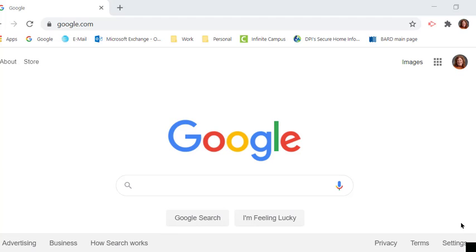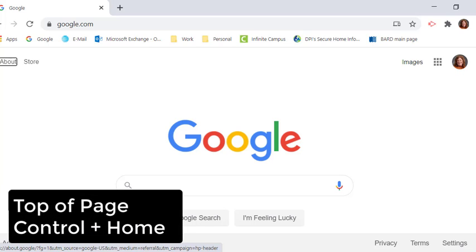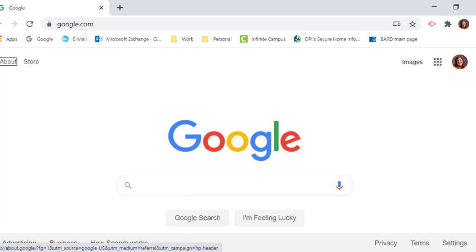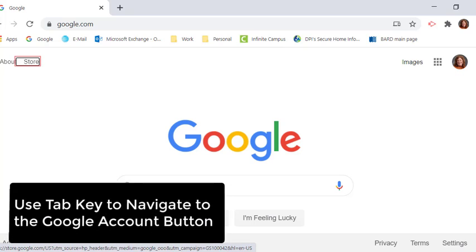And for those of you who can see, we want to get to that little button on the very top right area of the screen that's next to the waffle over there. And how we're going to get there with the screen reader is we're going to go to the top of the page if we can. And now that we're at the top of the page, we can go ahead and use our tab key to navigate to that button.